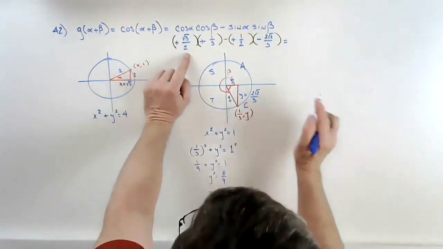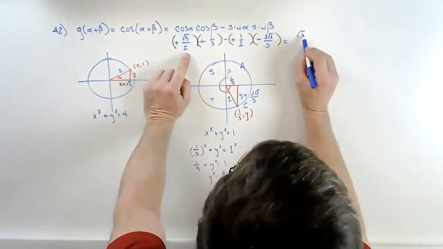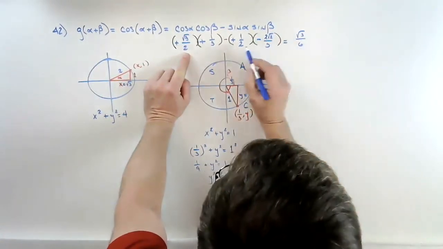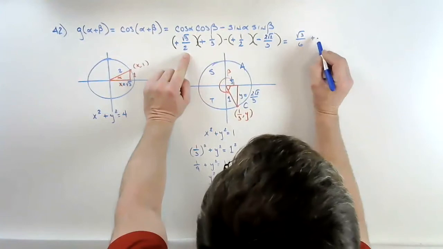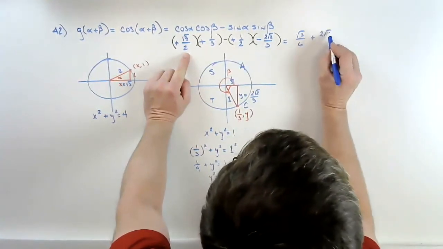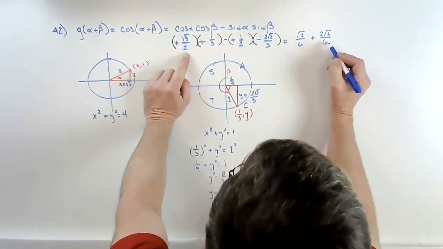Now we multiply to get √3/6. A negative and a negative makes it positive, and we get 2√2/6.